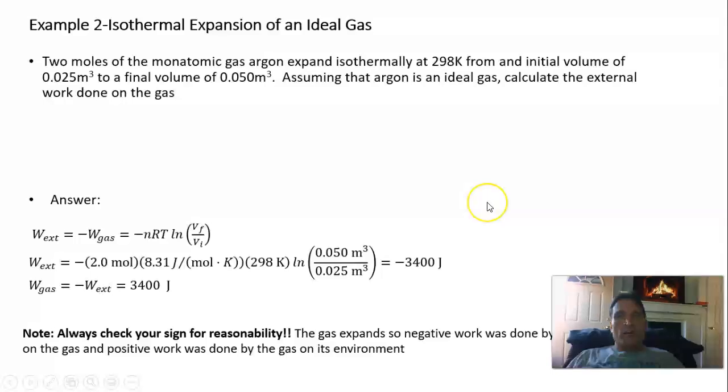Now, your book does not use the subscripts external and gas once it starts talking about gases. It just uses a W with no subscripts. The book is referring to the external work done on the gas. I prefer these subscripts so we can keep track of whether we're talking about external work or the work done by the gas, because that affects the sign of the result.